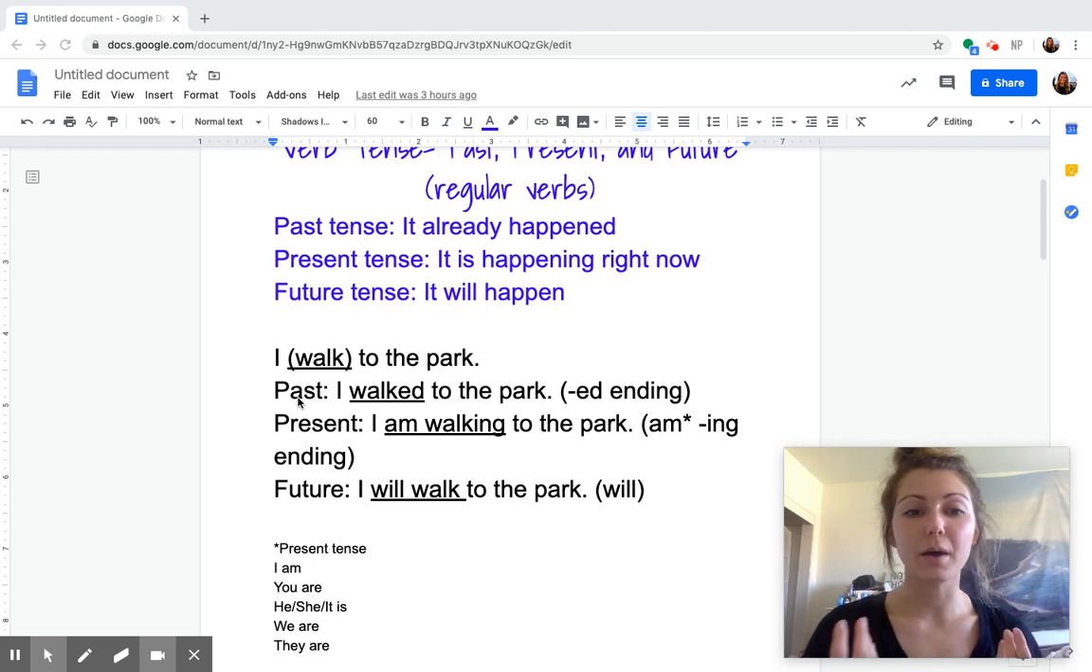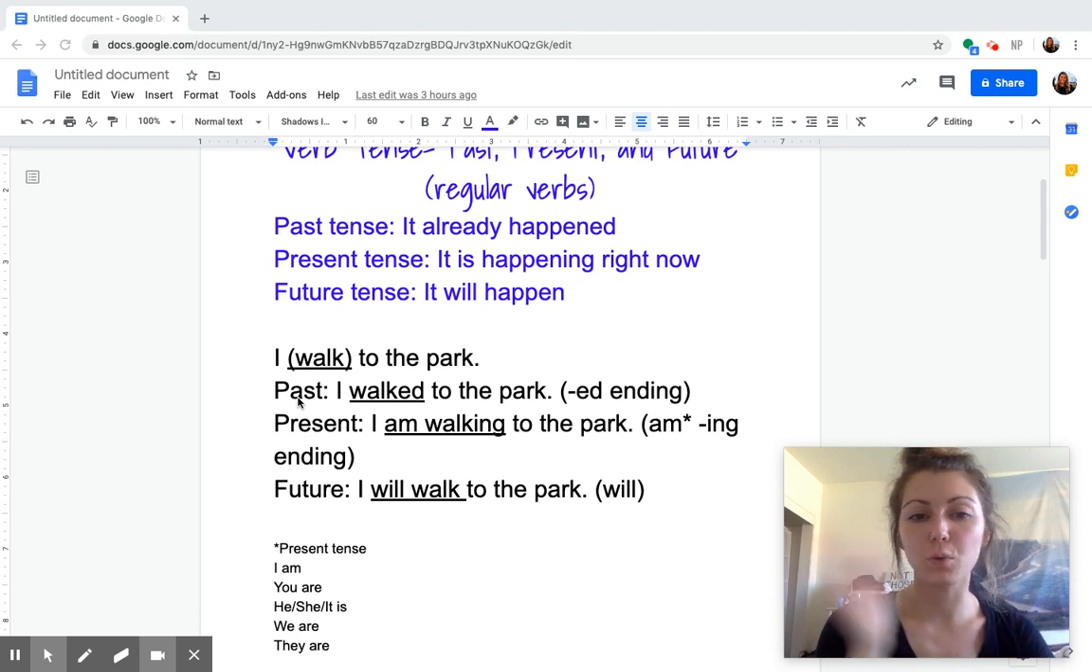So we're going to start with past tense. Now, you don't need to write down this example in your composition book. Right now, you can just watch and follow along with Miss Metz and get this in your head. So past tense, it already happened. We already went to the park. It says, I walked to the park. You'll notice here that we added an ed ending. Ed endings usually tell that the verb is in past tense. So we had walk, we added ed to make it walked. Past tense, I walked to the park.